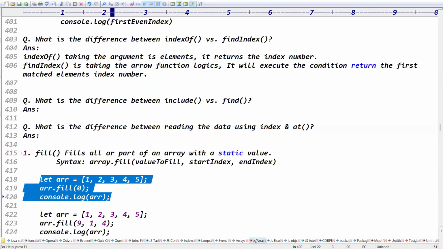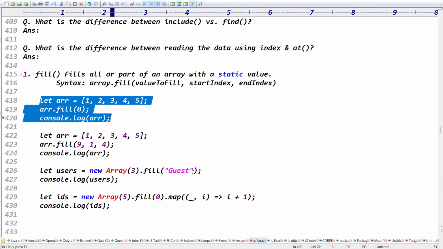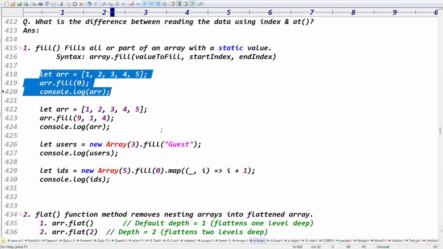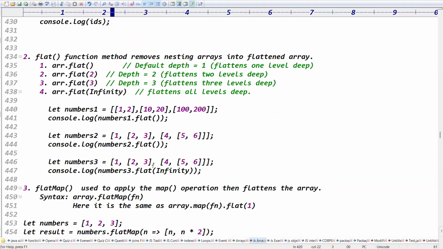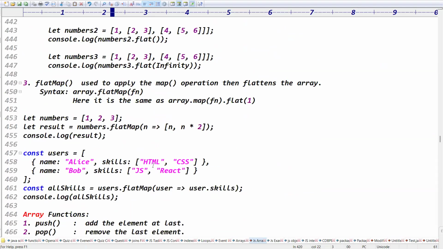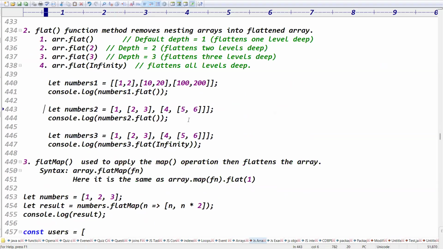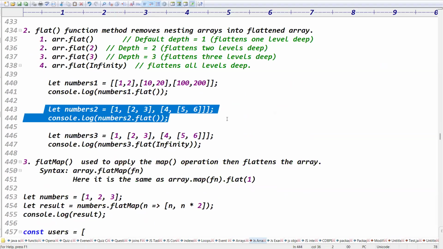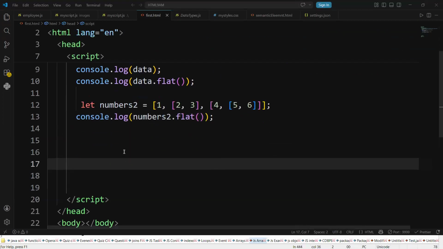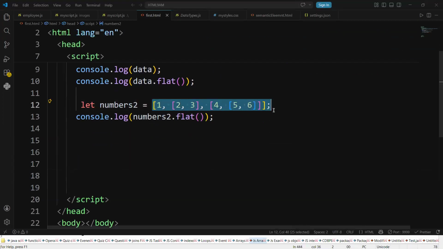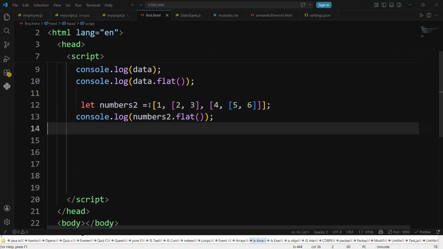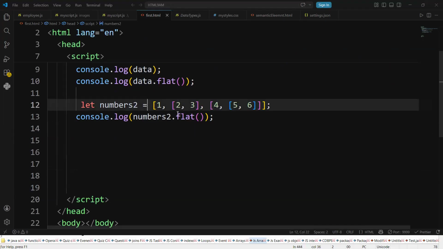Flat can also work on specific depth. Please check this code once. Now you can check it. What does this data contain? This is the first subarray, the second subarray has 2, 3, and this one has 4, 5, 6.